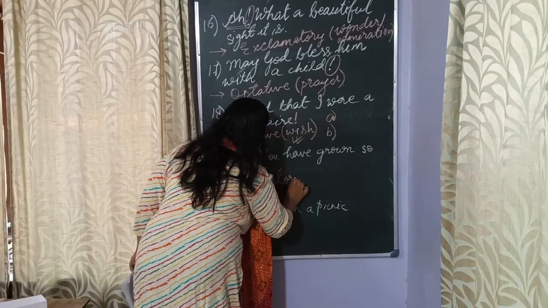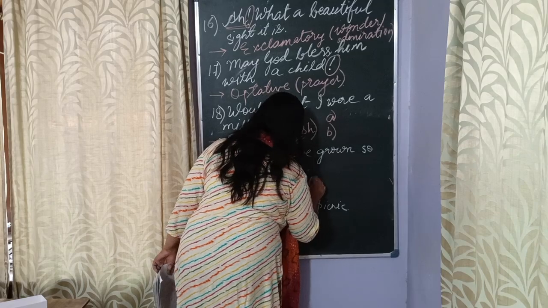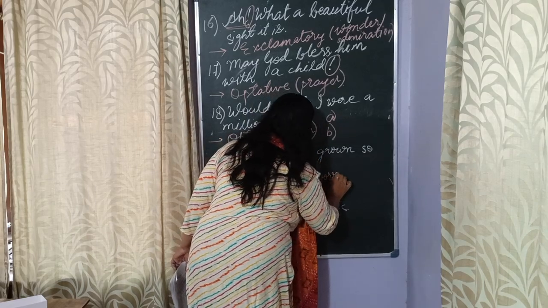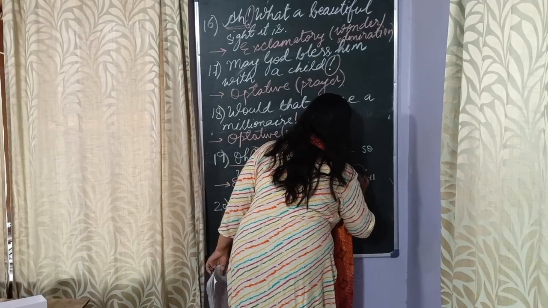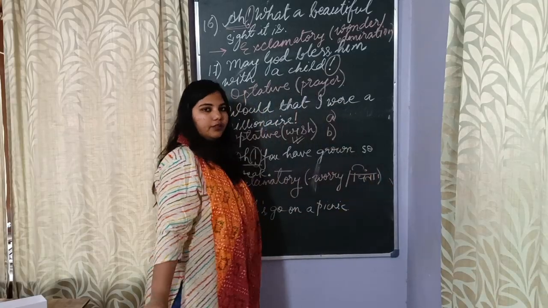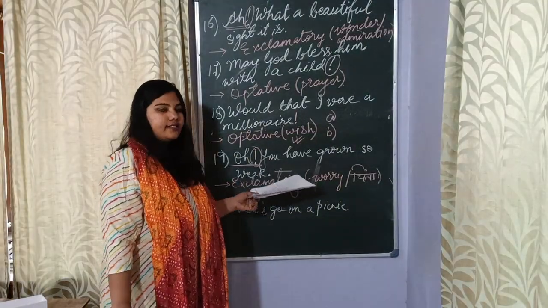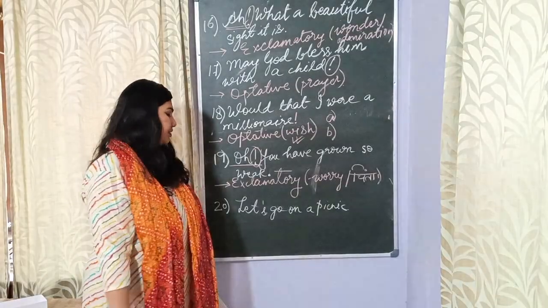Why is it an exclamatory sentence? Or what kind of an emotion is conveyed through this sentence? Exactly, this is worry, किसी की चिंता होना, worry और चिंता कि ओह you have grown so weak, खाते पीते नहीं हो, इतने कमजोर हो गए हो. With that intention in mind, the sentence has been said. Coming to the last one, sorry, not the last one, there are two more questions to go.